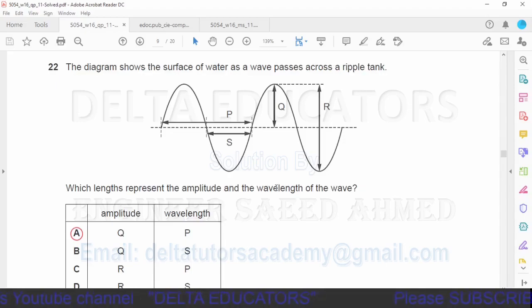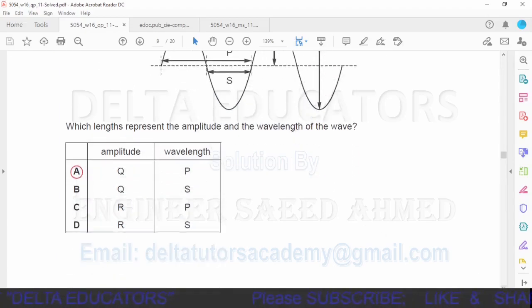Wavelength is the distance between two consecutive crests or two consecutive troughs. Here the distance is given as P, so P is the wavelength. Amplitude Q and wavelength P is given in option A, so option A is correct.